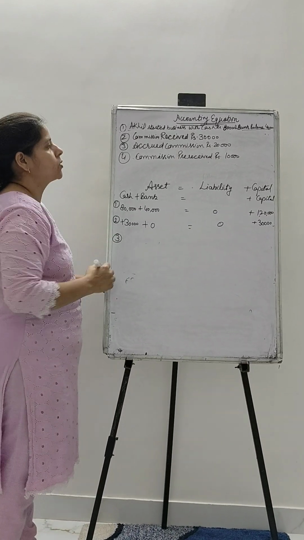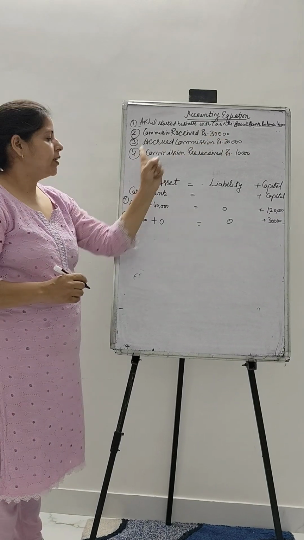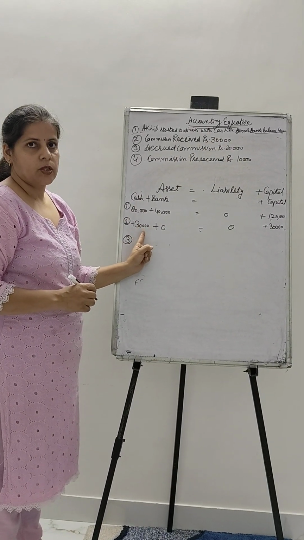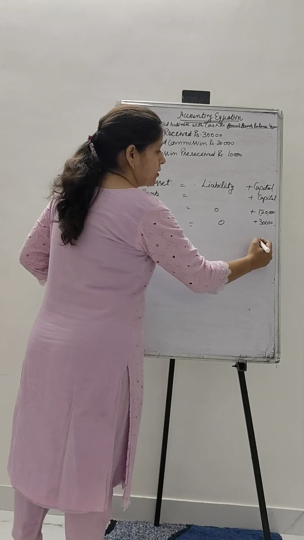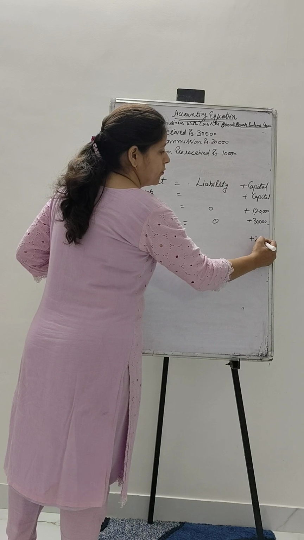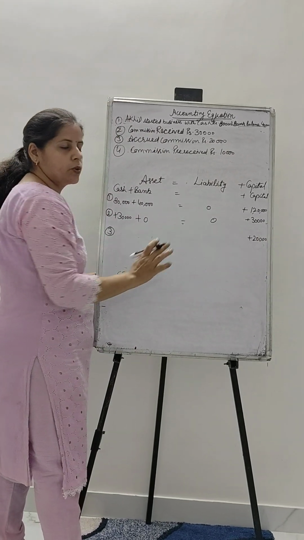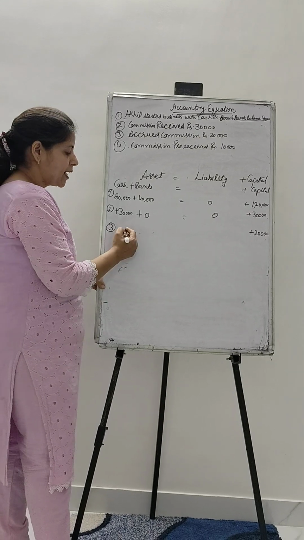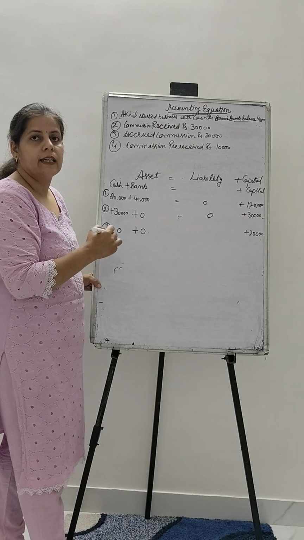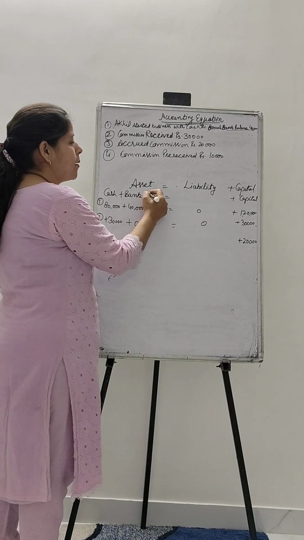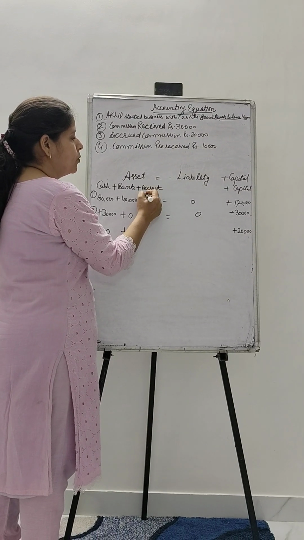Now the third case, where he says accrued commission of 20,000. When commission was received, cash was added and capital was added. Now here you have not received the commission of rupees 20,000, but the commission was your income which you have not received. That means the cash balance is not increasing, the bank balance is not increasing, but it is showing there is some person from whom my commission is due.